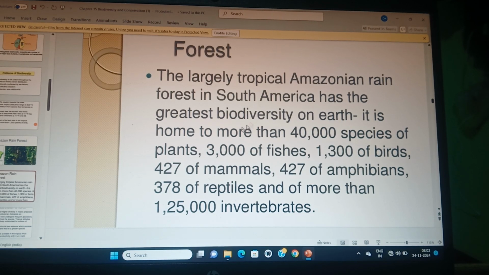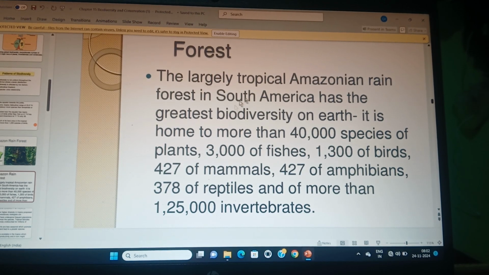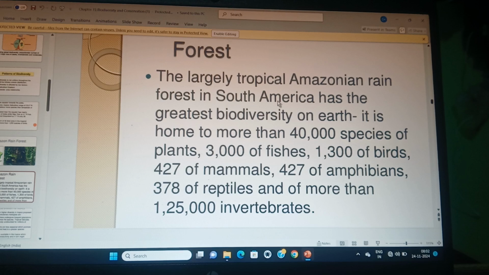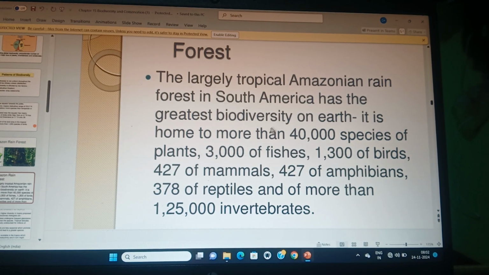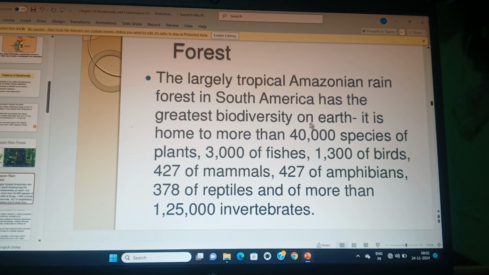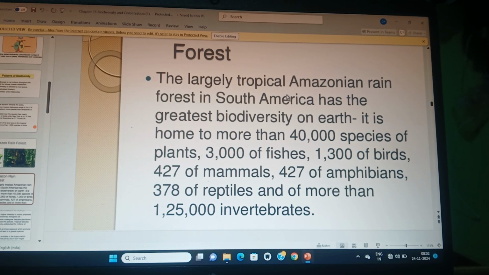But you will be surprised that today, due to cultivation and grazing land, the Amazon rainforest is decreasing day by day. Previously the total area of the Amazon rainforest was 14%.